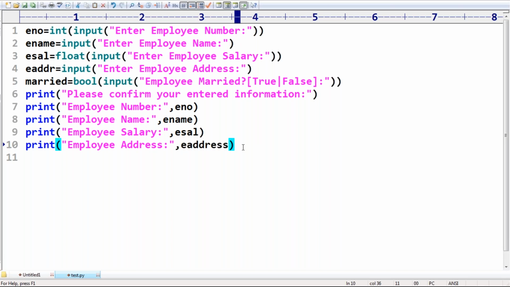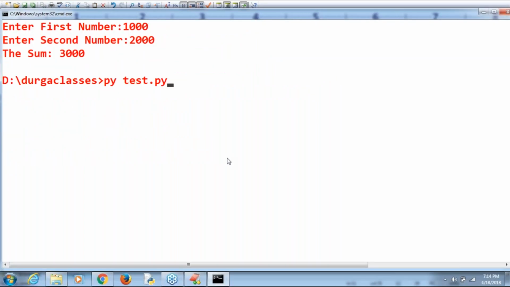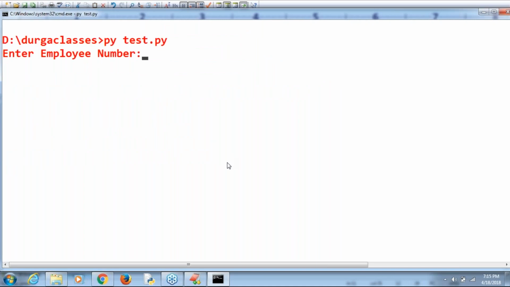What is the last one? Employee married or not, like this. That's all. Can you please confirm everything is correct? I'm trying to read the data from the keyboard, and again I'm displaying it back to the end user, saying can you please confirm your data. Clear? Okay.